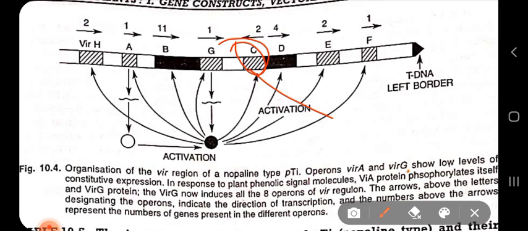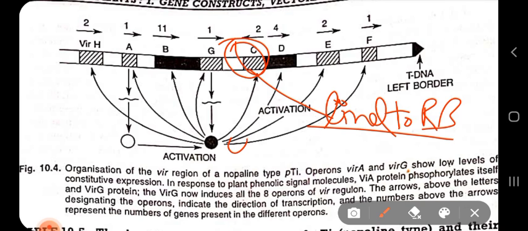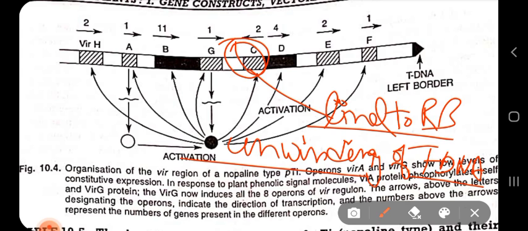So VIRC binds to the right border. This VIRC encodes a protein which binds to the right border sequence, and it causes unwinding of your tDNA region, right?